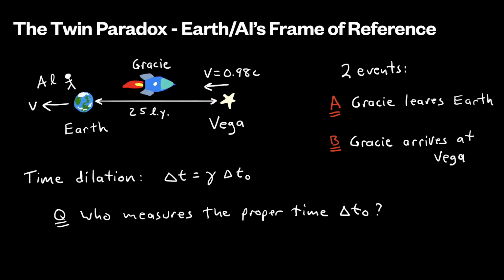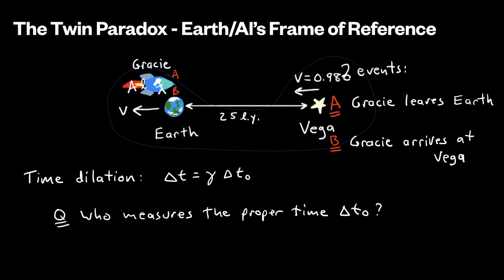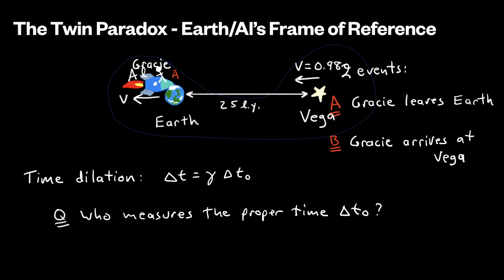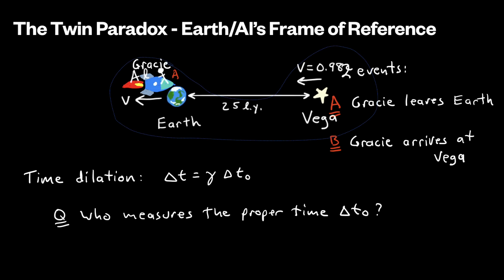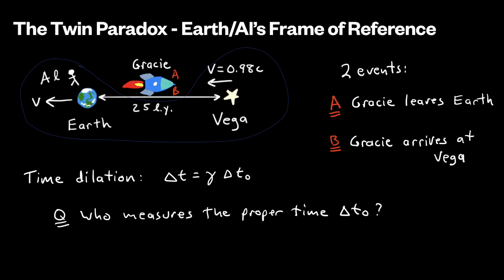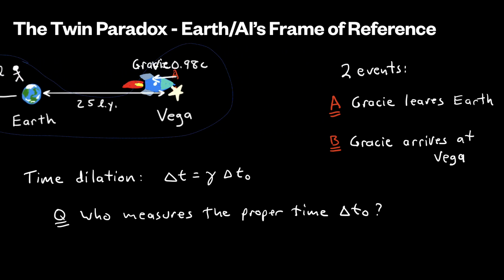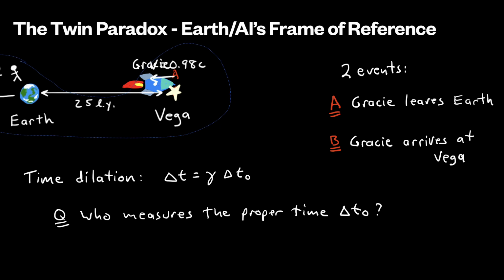However, in Gracie's frame of reference, both events occur at the same location. They both occur at the position of her spaceship. So A and B are at the same position. Now what happens is that the Earth and Vega are moving relative to her spaceship. So event A happens here when Gracie is on the Earth, and now in Gracie's frame of reference, the Earth and Vega are sliding past her, and now event B, when she arrives at Vega, is still occurring at the same position in her coordinate system.